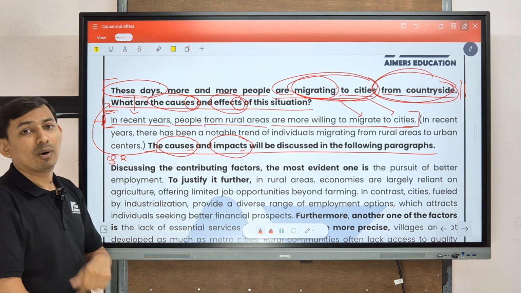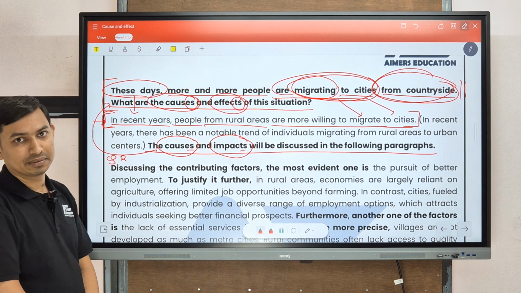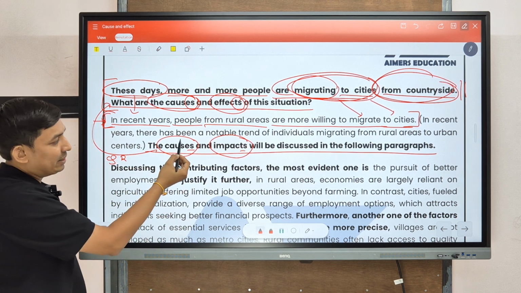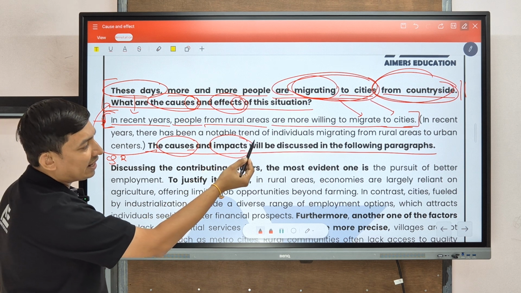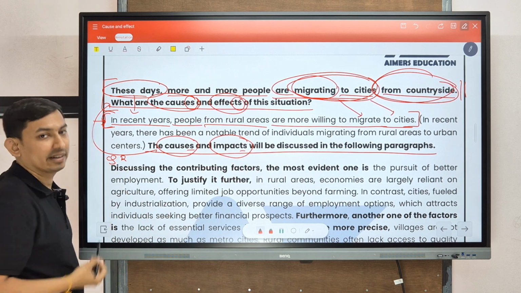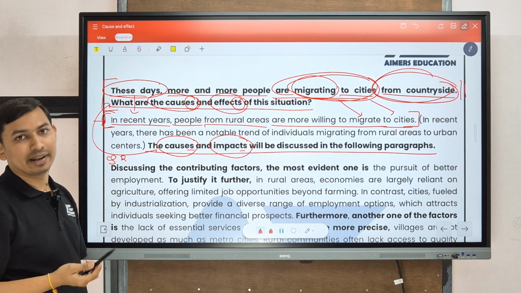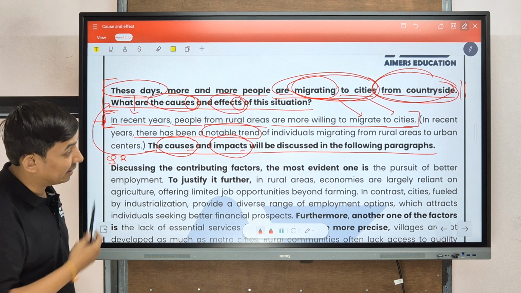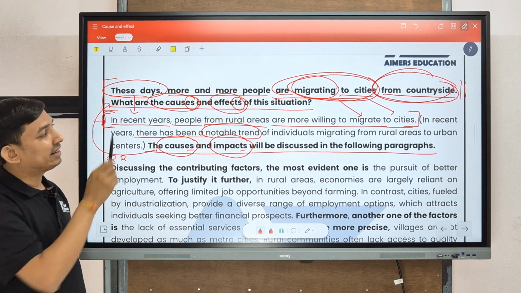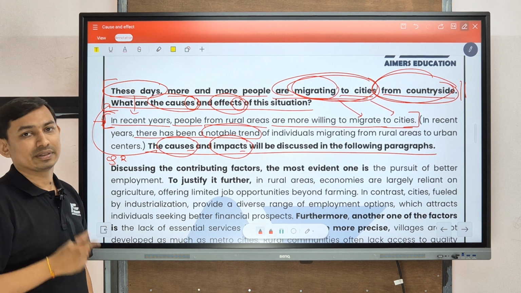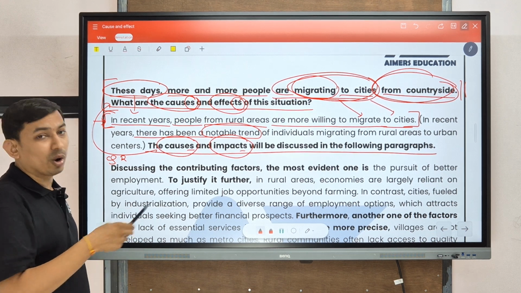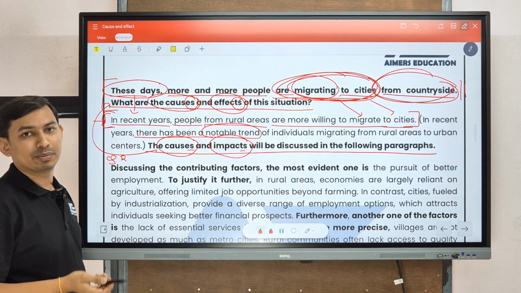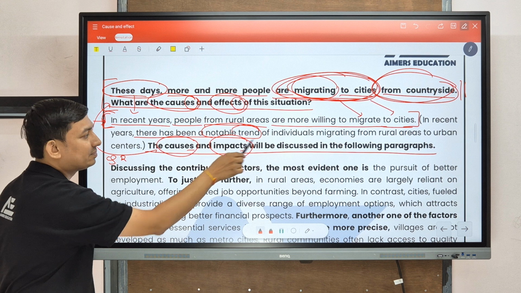In brackets, we have also written another paraphrased version of the essay topic. Let's check it too. In recent years, there has been a notable trend of individuals migrating from rural areas to urban centers. Here they have changed the grammatical pattern, using there has been a noticeable trend or notable trend. Whenever there is a trend, at that time we can use this type of sentence structure, because this is an ongoing process. Normally you can see in the question that they have used a present continuous type of structure.